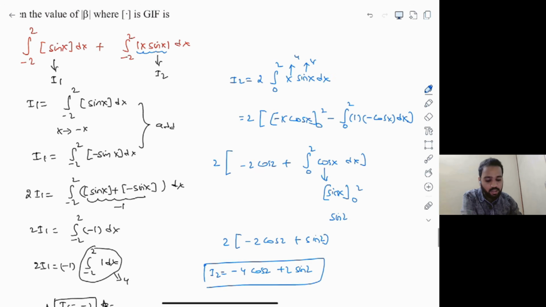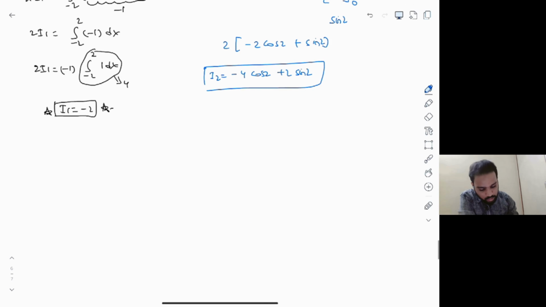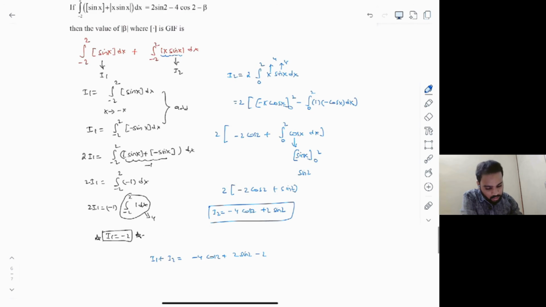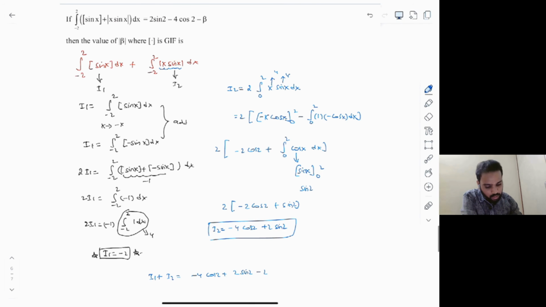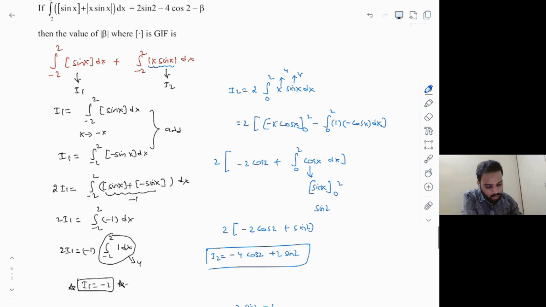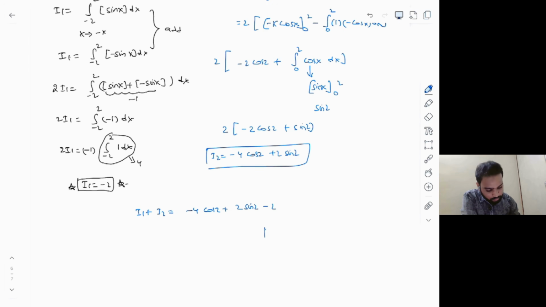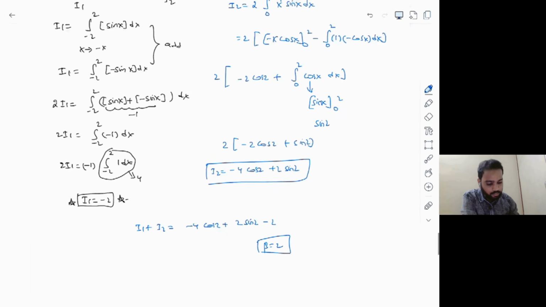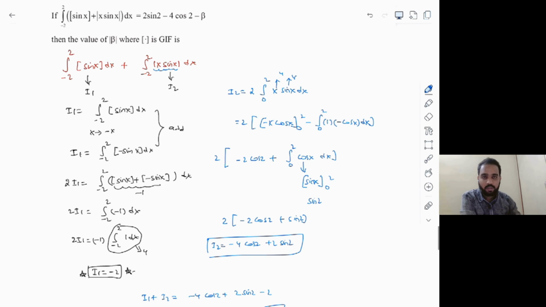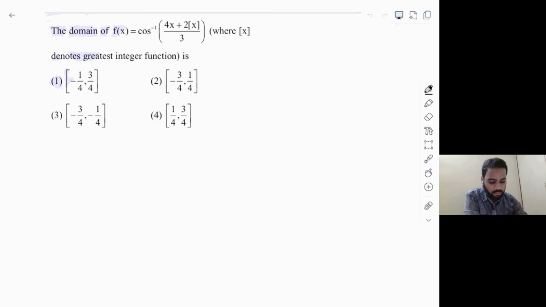But in the question, what we need is I1 plus I2, right? Let's try to add these two and verify the final answer. I1 plus I2 is equal to minus 4 into cos 2 plus 2 into sine 2 minus of 2. Now let's see the required part here. They gave it as 2 into sine 2 minus 4 cos 2 and minus of beta, which means clearly here beta is equal to 2. Okay. So I hope the trick here was helpful to you. Don't try to complicate this one, the first that is calculating I1. Right. Let's see the next question.